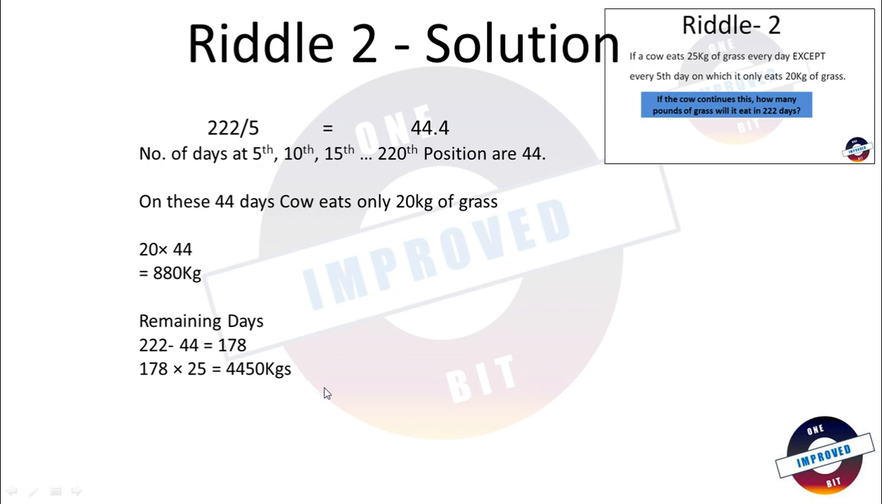So what is the total weight of grass that the cow eats? It comes out to be 4450 plus 880, which is 5330 kilograms. However, this is not the correct answer because we have to provide the answer in pounds.